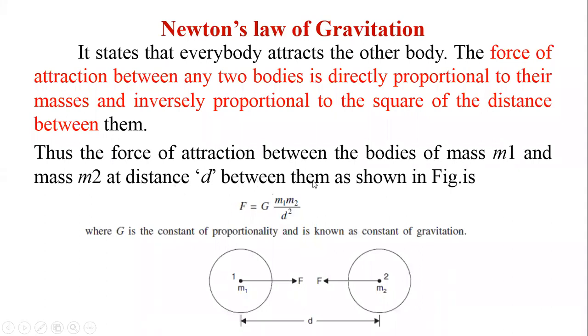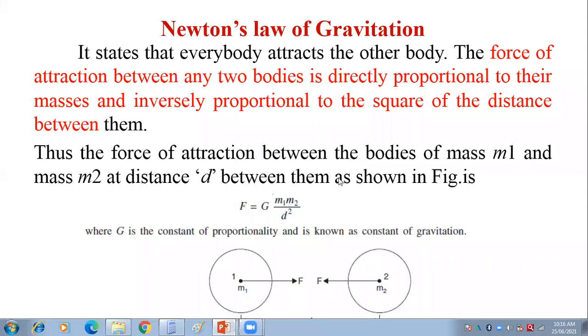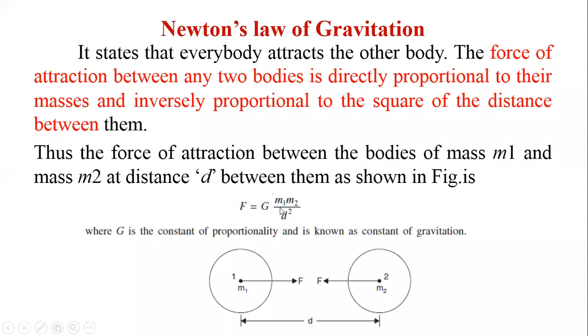d between them, as shown in the figure, is, as per this law, F is directly proportional to the product of their masses and inversely proportional to the square of the distance between them. Therefore, F is equal to G into m1 m2 divided by d square.